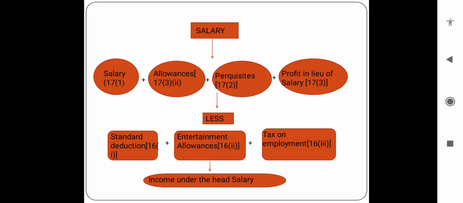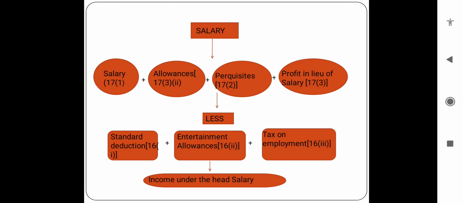After adding this total, certain amounts are deducted, that is standard deduction, entertainment allowance, and tax on employment. These deductions come under section 16 of the Income Tax Act. For standard deduction, the maximum value of 15,000 is deducted.